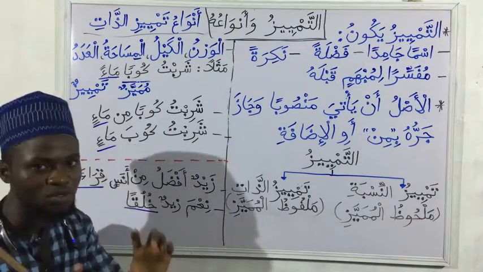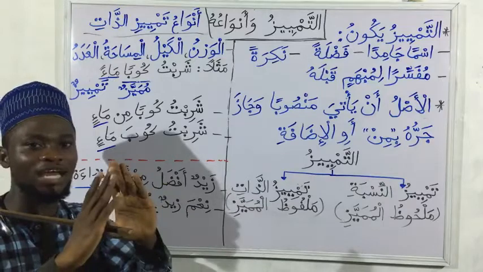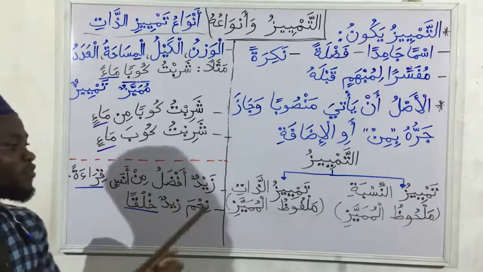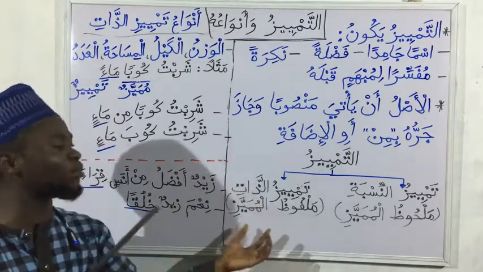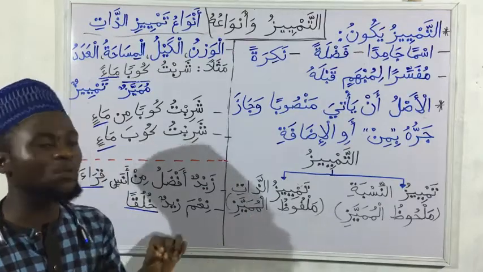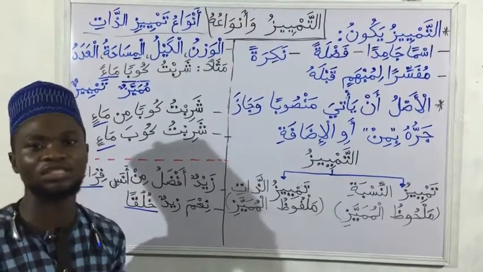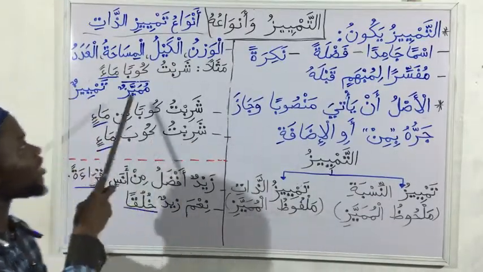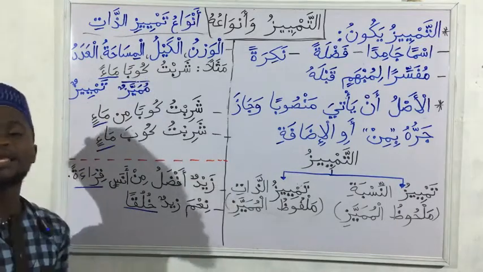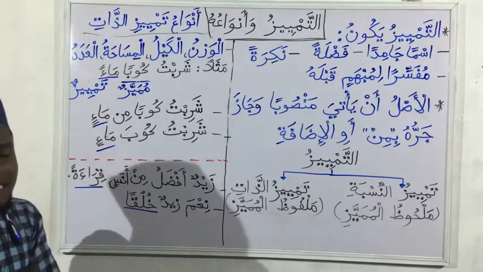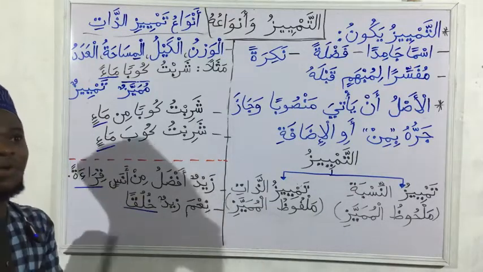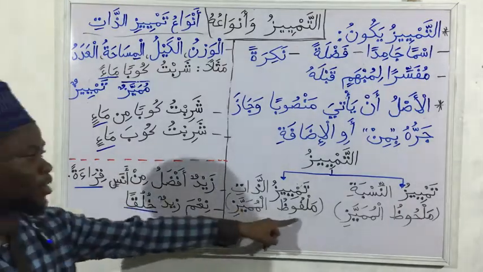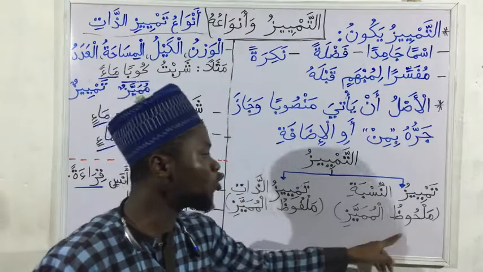So some textbooks give tamyiz its division with respect to the mumayyaz, to that word. So the first one, malfuzul mumayyaz, that is the one where the mumayyaz is mentioned in the sentence, that we can see and point at, okay, this is our mumayyaz. Like this example, we can see that kuban here is the mumayyaz of the sentence. That is the one creating the ambiguity. We can point to a specific word, a particular word. That is malfuzul mumayyaz.